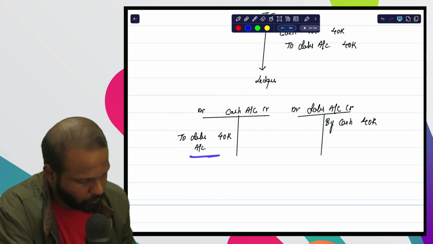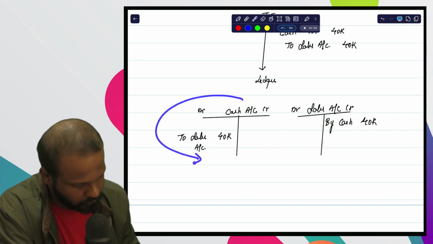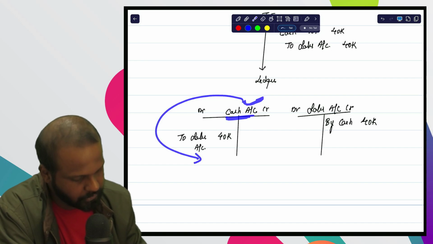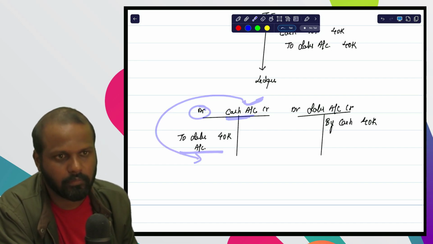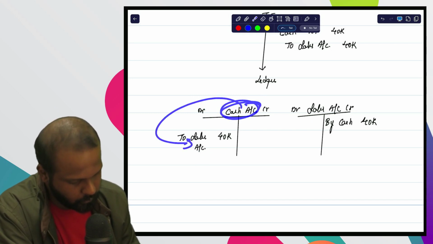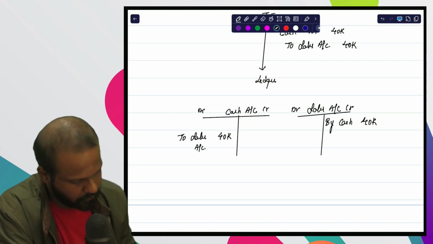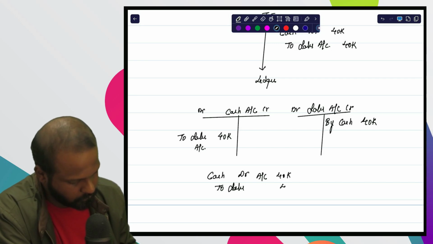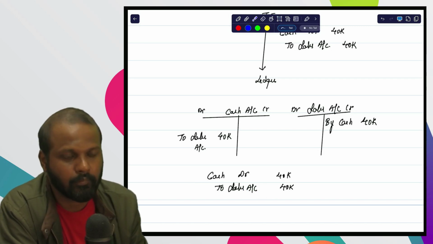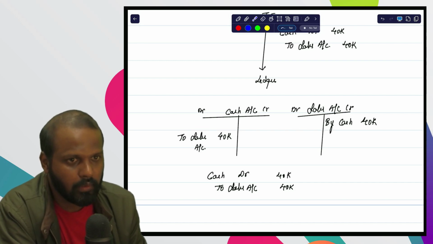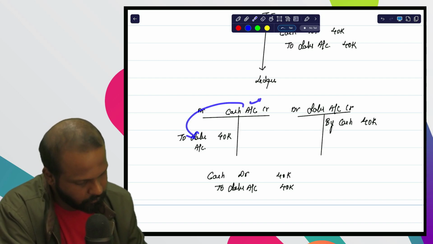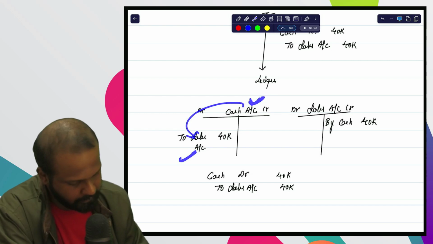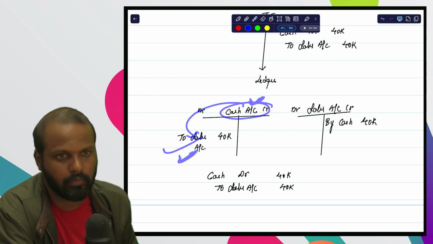For example, if you want the journal entry for this one, cash account is starting, this will be ending, this will be debit and this will be credit. So cash account debit to sales account, rupees 40,000.